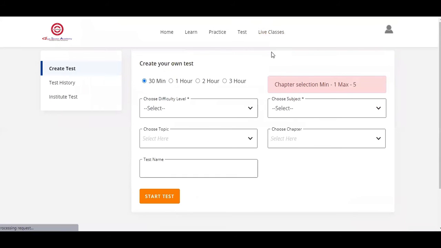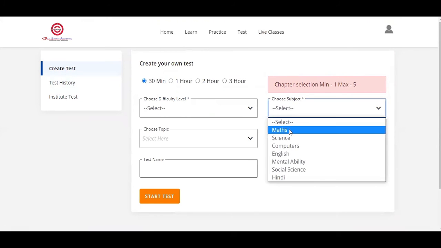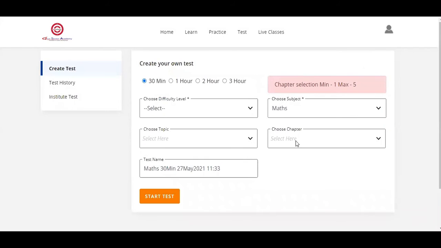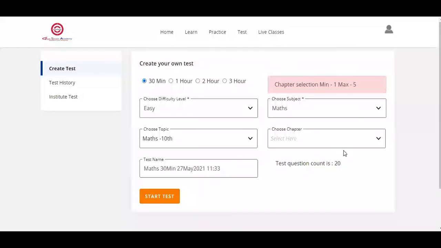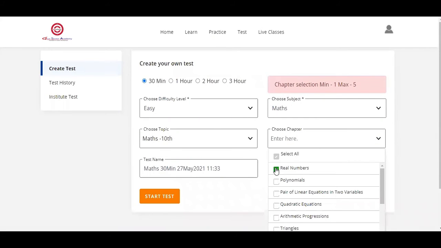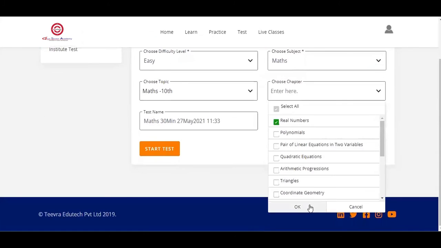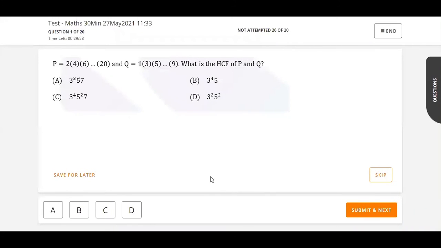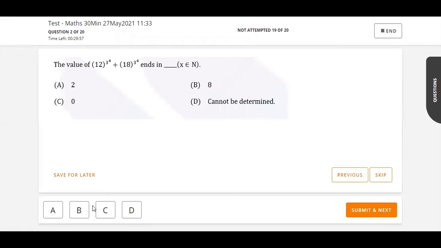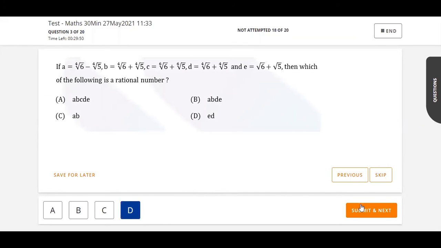When you click on the test step, you will get the options to create your own test. Now select your time duration, select your difficulty level, select your chapters and click on start test and start solving the questions. Dear students, please note that you are not going to get any kind of concepts or solution in a test.